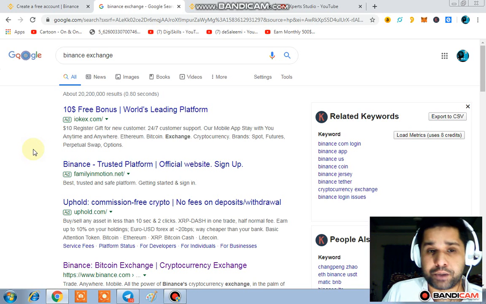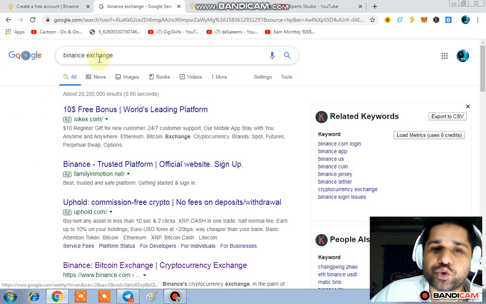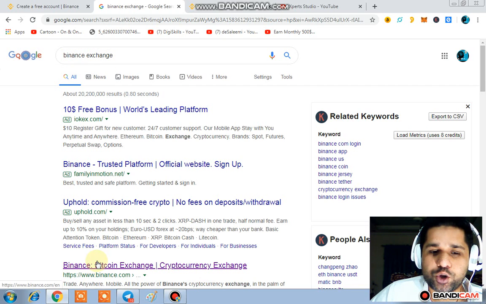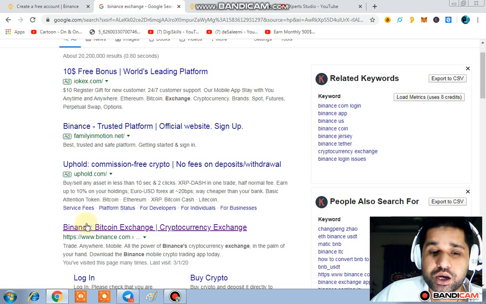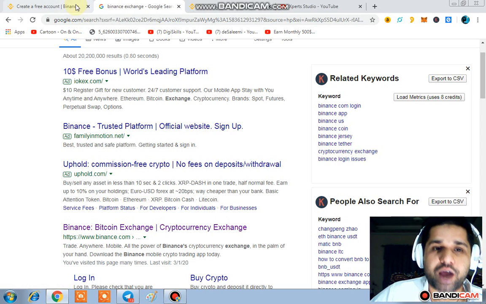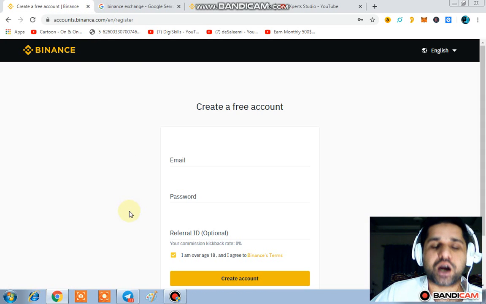It is very simple for you. First of all, you have to write the name of Binance Exchange on the Google search engine, and then on the fourth number you will be able to see the link of Binance Exchange. Here you can see binance.com. You just have to click on this link, and then sign up your first account on Binance Exchange. It is very simple.